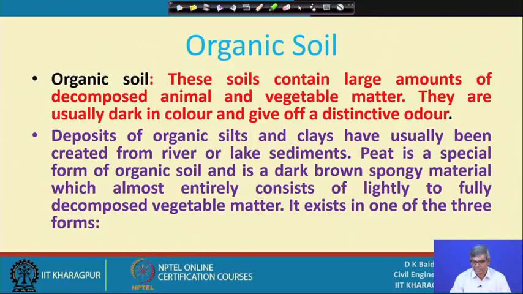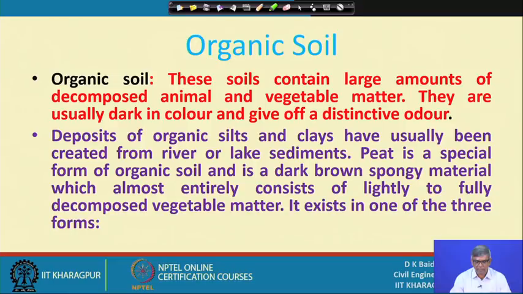Peat is a special form of organic soil, a dark brown and spongy material, which almost entirely consists of lightly to fully decomposed vegetable matter, and it exists in one of three forms.